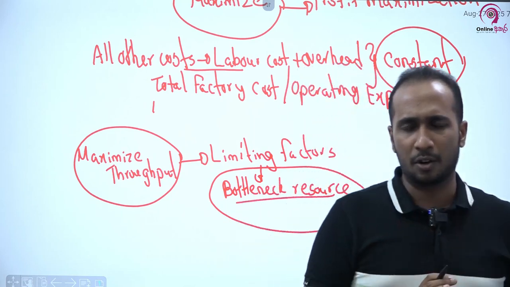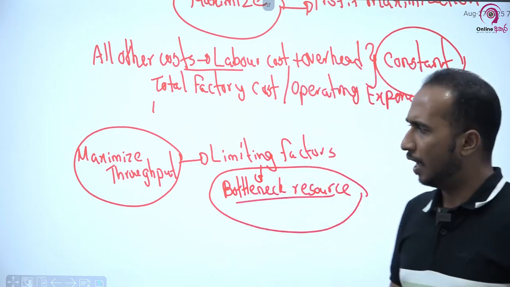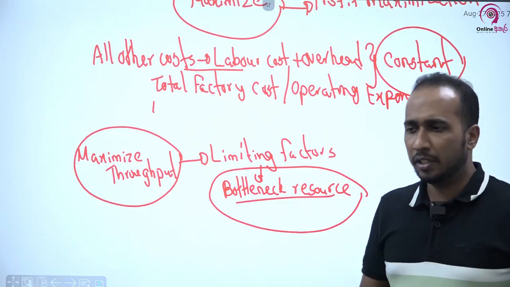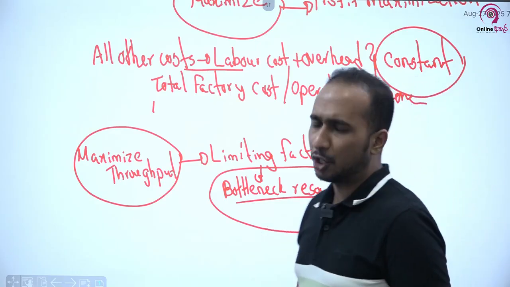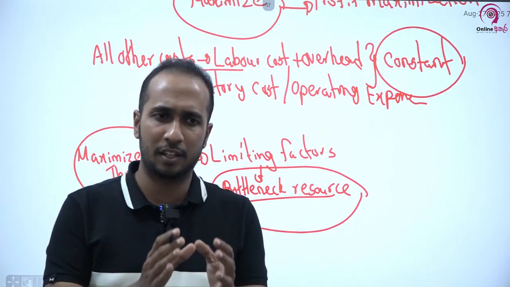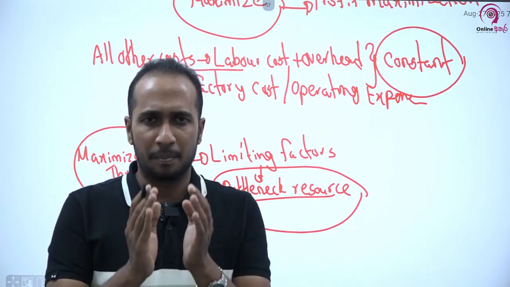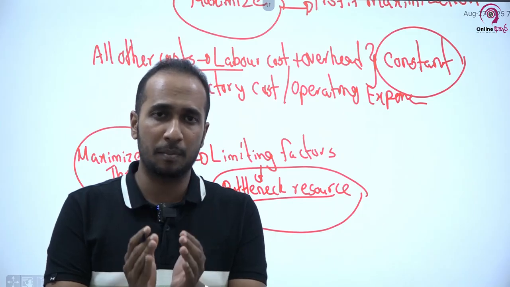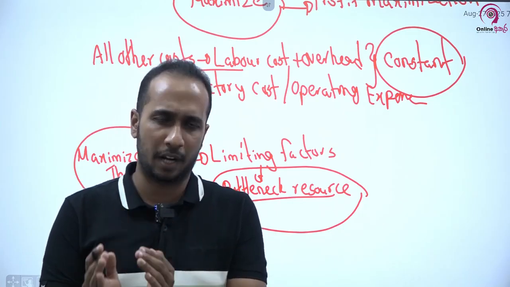So in throughput accounting questions, most probably you may have to identify this bottleneck resource. Based on this, we have to make various decisions. Especially in a context where you are manufacturing several products, and based on the availability of resources, you may not be able to manufacture each and every product.